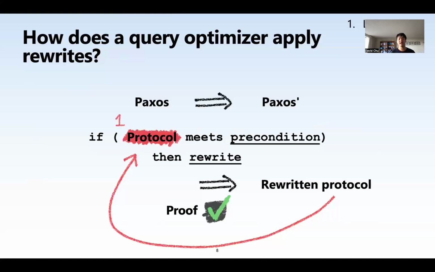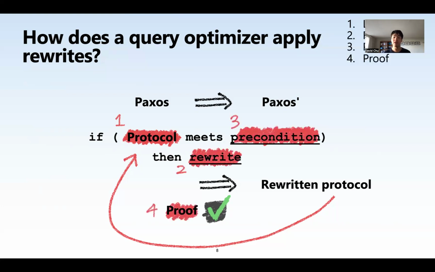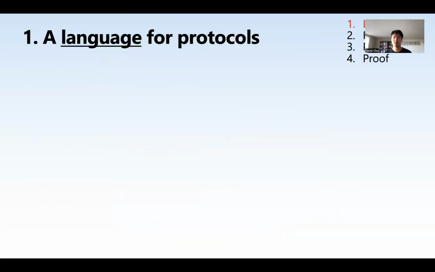All right, now let's take a look at how we actually do these rewrites then. So first we'll cover the protocol, the rewrite, the precondition, and the proof. And you can follow along on the top right. Okay, the language. Because we want to optimize any distributed protocol, we need one language to describe all distributed protocols. So in the paper, we use a formalism called Daedalus, but here we'll just use data flow for simplicity.